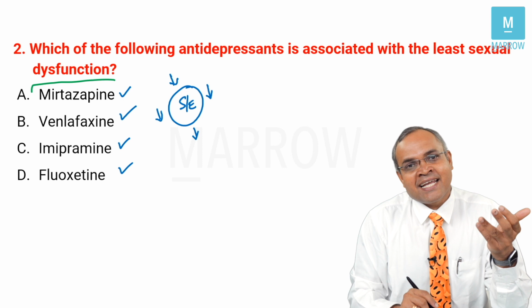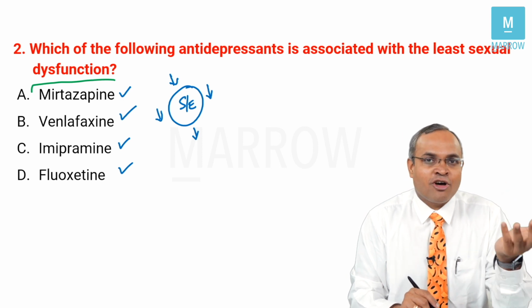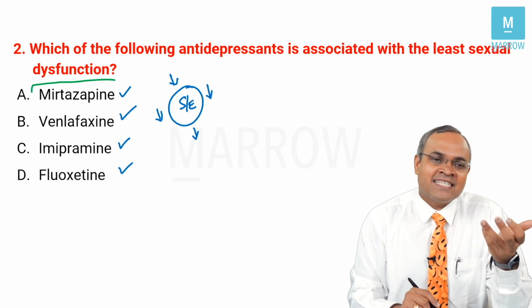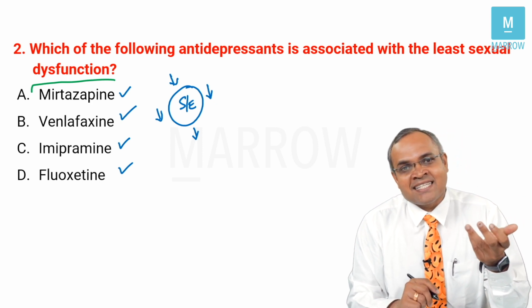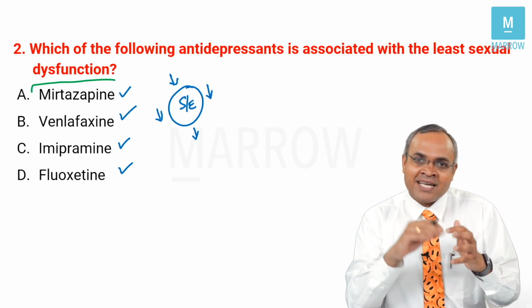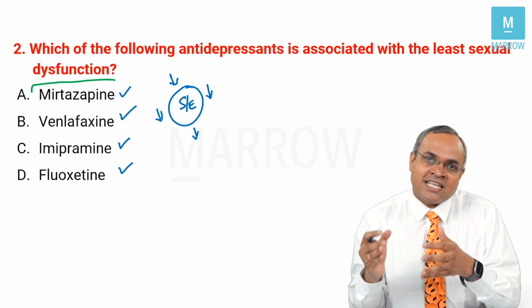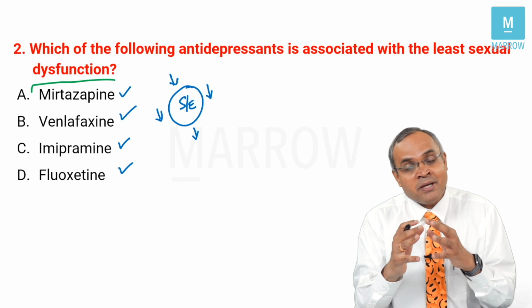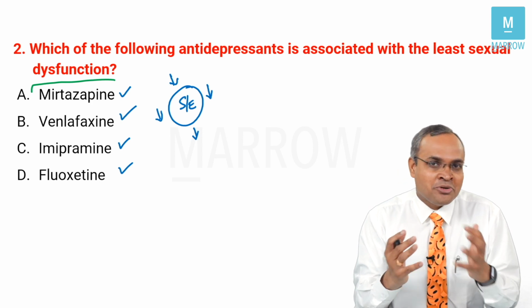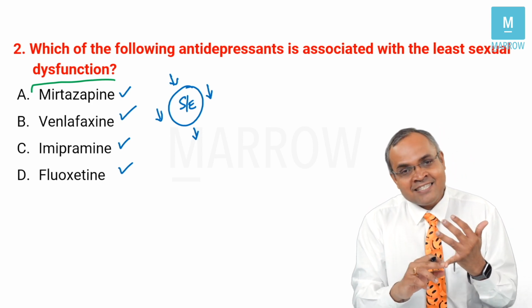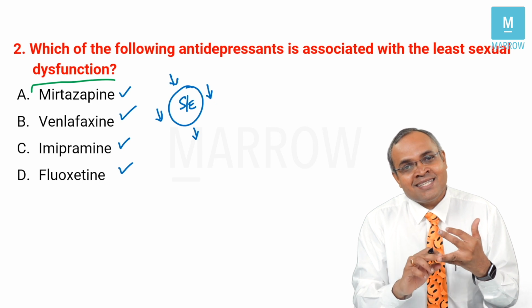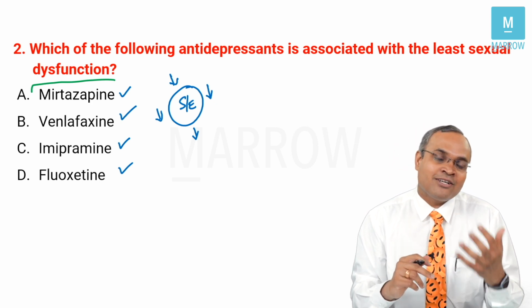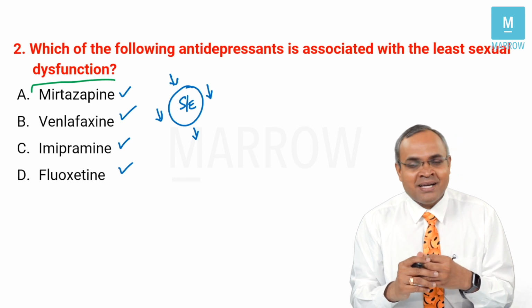Venlafaxine is a dual-acting antidepressant which works on norepinephrine and serotonin, whereas imipramine is a tricyclic antidepressant, and fluoxetine is an SSRI. So all of them have a much higher potential to cause sexual side effects compared to mirtazapine. But what does mirtazapine cause? Two common problems. Do you know? One is increase in sleep, that is sedation. Another one is increase in appetite, which leads to significant weight gain. These are two common problems with mirtazapine.